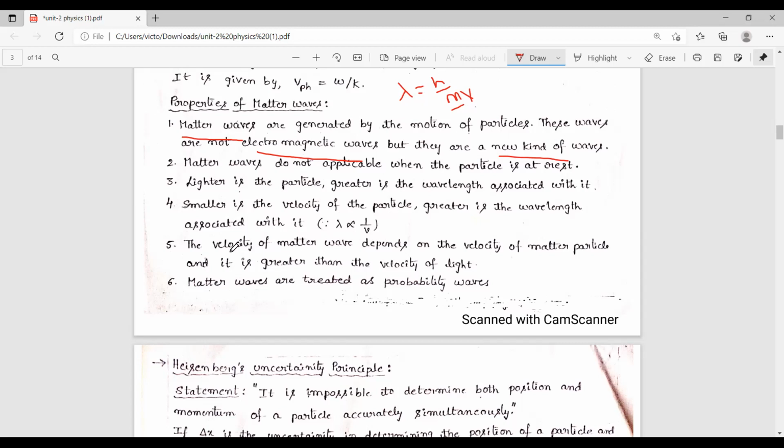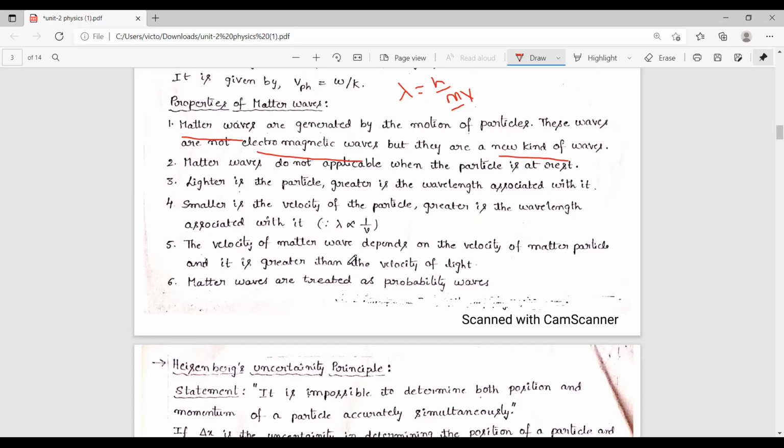The next property is that the velocity of the matter wave depends upon the velocity of the material particles, like electron, proton, neutron. And the velocity of the matter wave is more than the velocity of light. Actually, the velocity of light is constant, that is 3 × 10^8 meter per second.